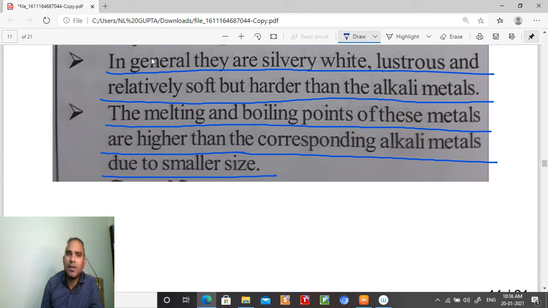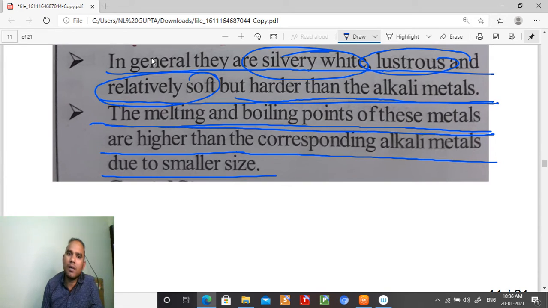Again, you can see, students, that they are silvery white metals just like alkali metals. They are also lustrous, relatively soft but harder than alkali metals. The melting and boiling points of these metals are higher than those of the corresponding alkali metals due to smaller size.